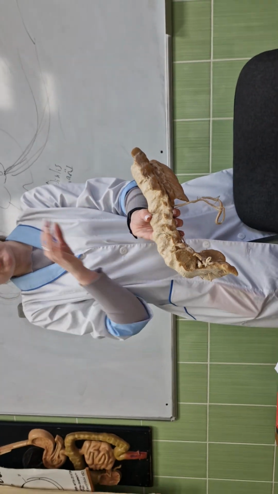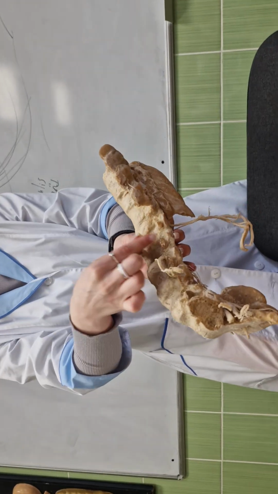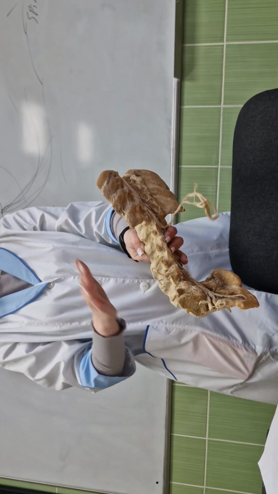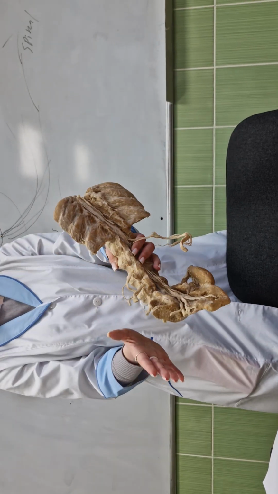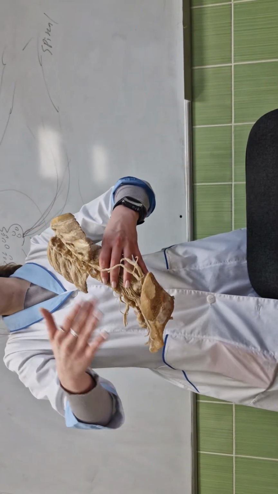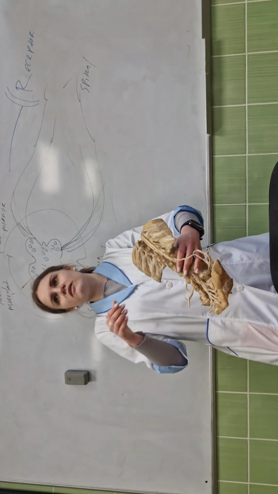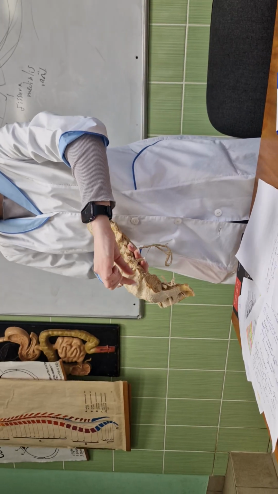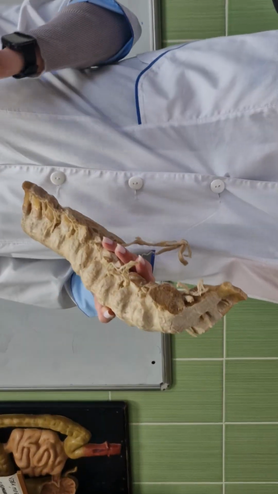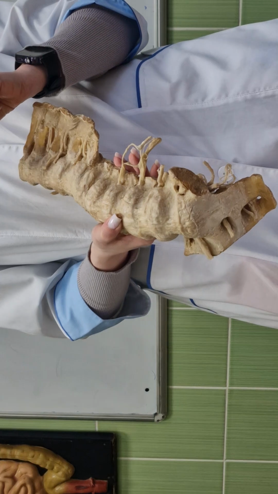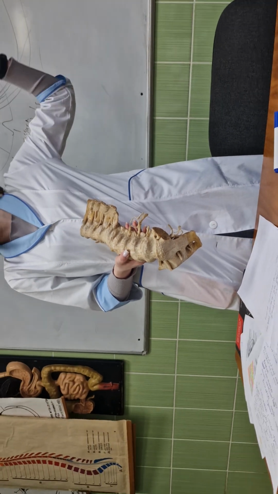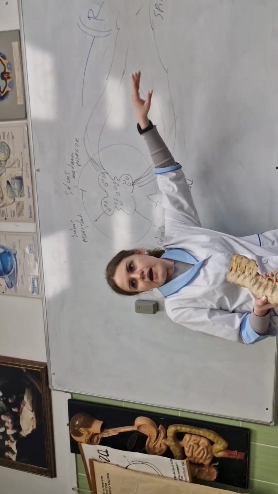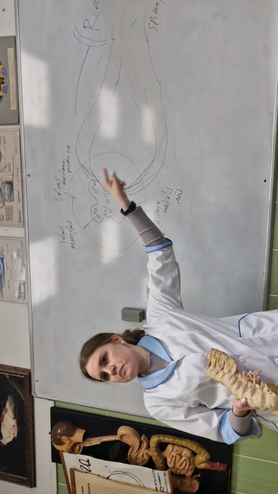There are 31 nerves on the left and 31 on the right, because we have a foramen intervertebrale on both sides. The spinal nerve is part of the PNS, not the CNS, because it is located outside the brain and spinal cord.